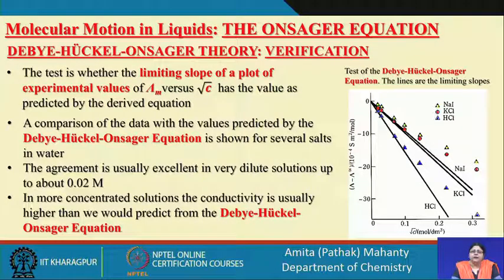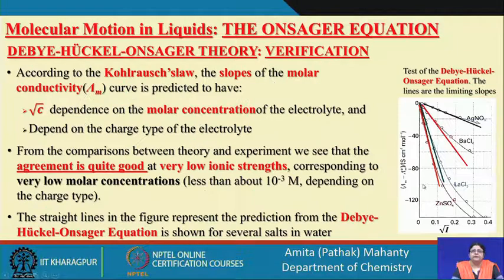At higher concentrations, as we have also discussed, the operative retarding forces are much greater, so the Debye-Huckel-Onsager equation shows a deviation. We see that at higher concentration the observed values are different from the predicted ones.